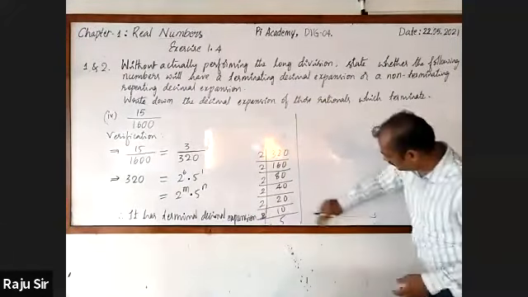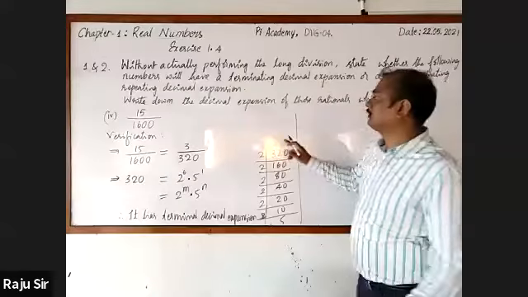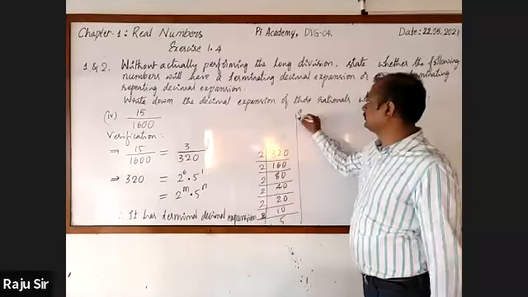Now we have to express that in decimal form.